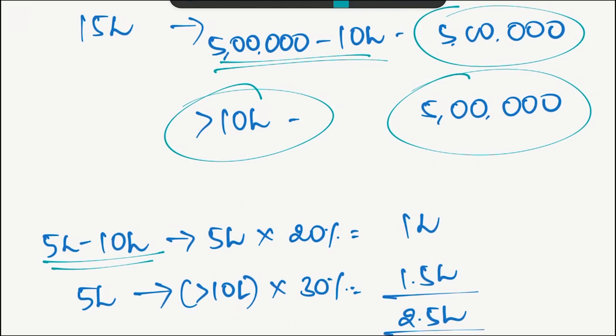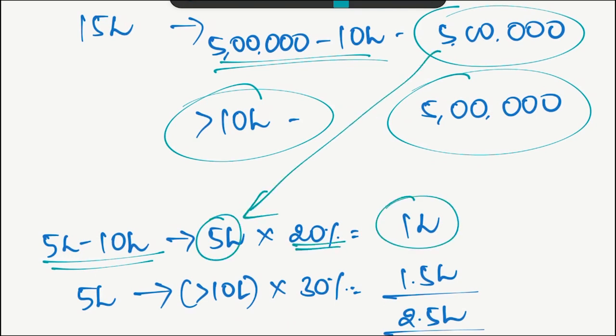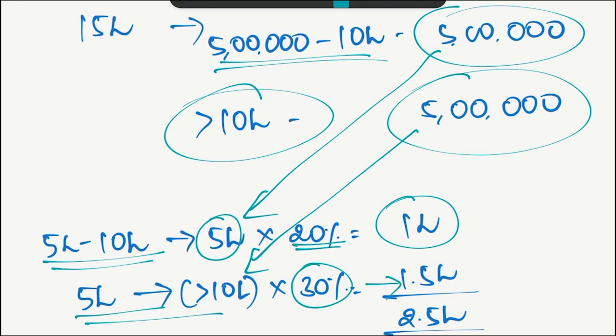So 5 lakh to 10 lakh, how much do we have? We have 5 lakhs there. On that calculate 20%, you will get 1 lakh rupees. And beyond 10 lakhs, how much do we have? We have 5 lakhs again. On that calculate 30%, so we will get 1.5 lakhs. So both put together it is 2.5 lakhs, which is his tax liability.